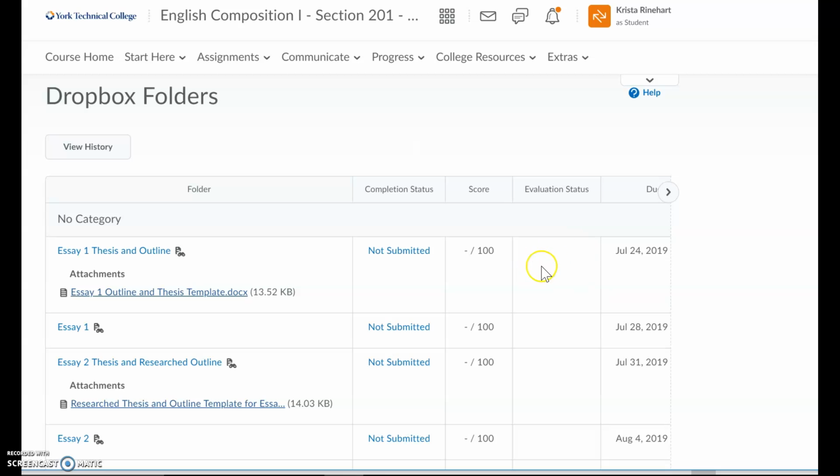It'll tell you that it's been evaluated. You also will be able to go back in here and click and see your feedback, okay? So it'll say view feedback right here, and you can click that. We'll talk more about that in just a second.